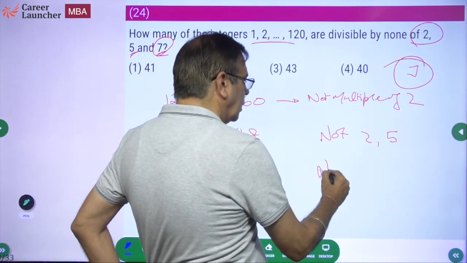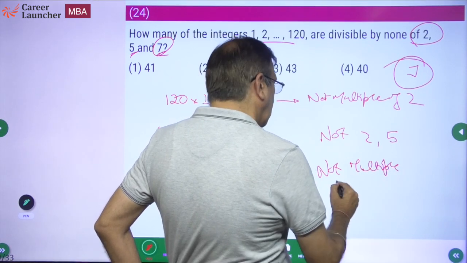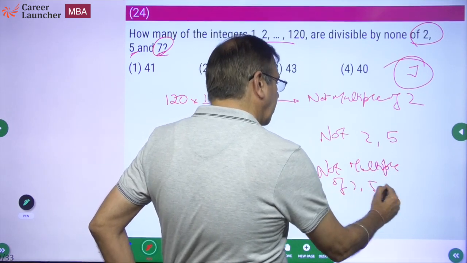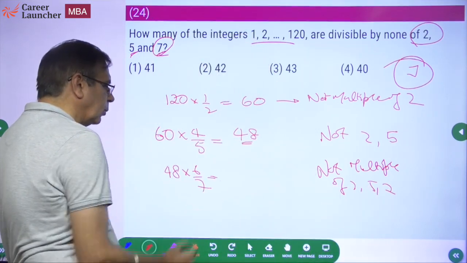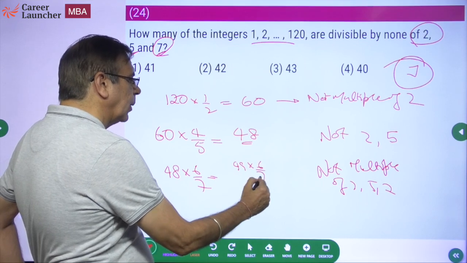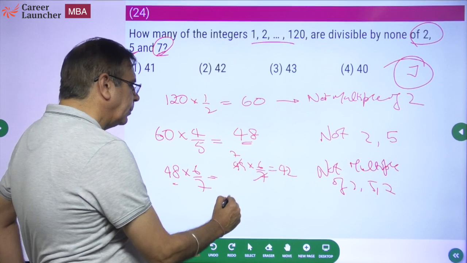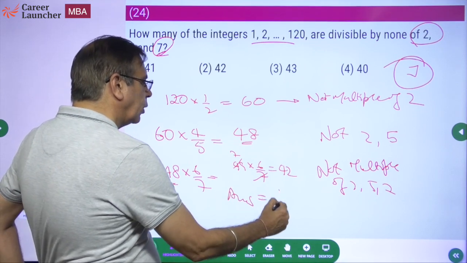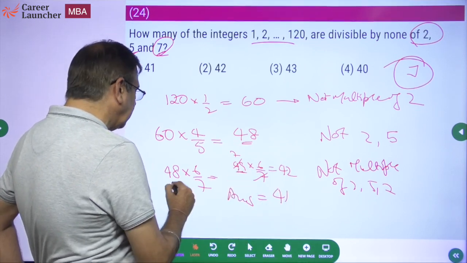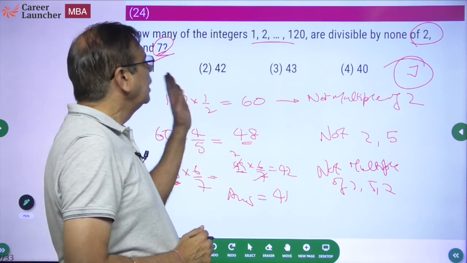So not multiple of 2, 5, 7 will be 48 into 6/7. What is that equal to? Okay, if this was 49 into 6/7, this would have been 42, but this is 48. That means my answer should be 41, because this is not 49 but 48, so the answer has to be 41. Okay, the simple jugaad is use ratios.